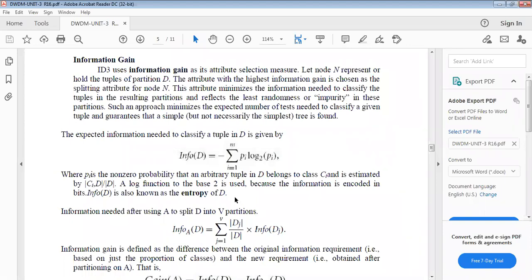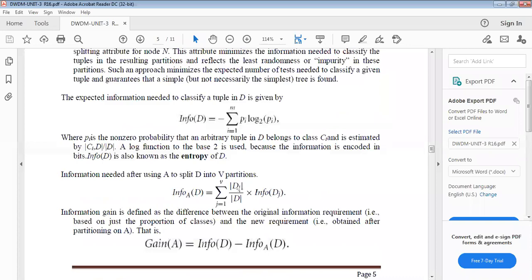In the previous formula, |D| represents the number of tuples of the partition D. If the tuples of partition D have to be divided into v partitions, then you apply the formula: information of A of D equals the summation of j equal to 1 to v of |Dj| by |D| into information of Dj.